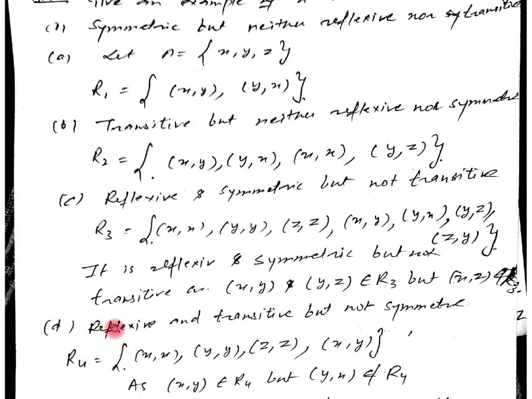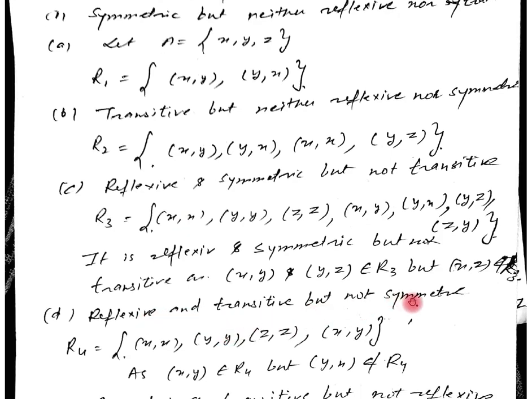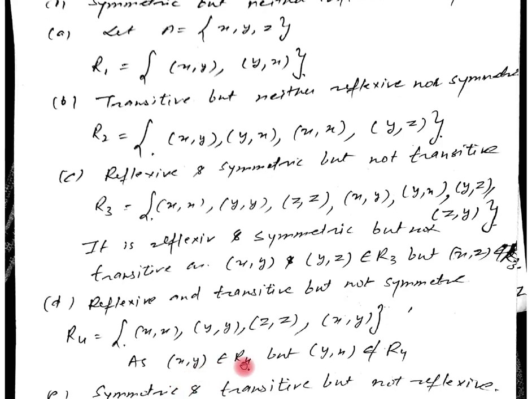So therefore, next we have to put the example. The relation we have to tell on A is such that it is reflexive and transitive but not symmetric. Now it is reflexive, so xx should be there, yy should be there and zz should be there. Now here we have to show it is not symmetric. If xy is there, then yx is not there. So similarly, as xy belongs to R4 but yx does not belong to R4, we cannot say it is symmetric. It is reflexive and transitive.